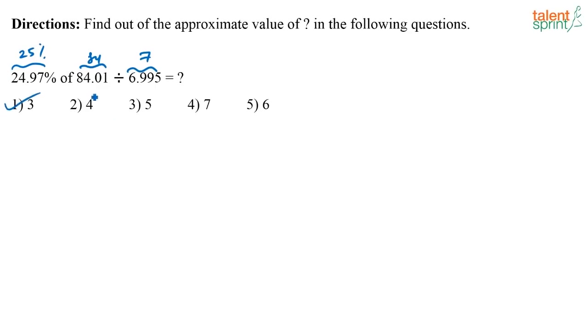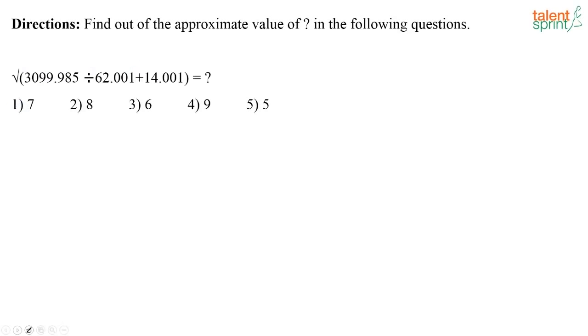So how do we do it? See, you have 84 into 25%. What is 25% in terms of fractions? It is nothing but 1 by 4. What is 84 by 4? 84 by 4 is 21. Now I do 21 by 7, which is equal to 3. Very easy question. Again, this was part of the 2017 paper, 2017 IBPS PO Prelims.